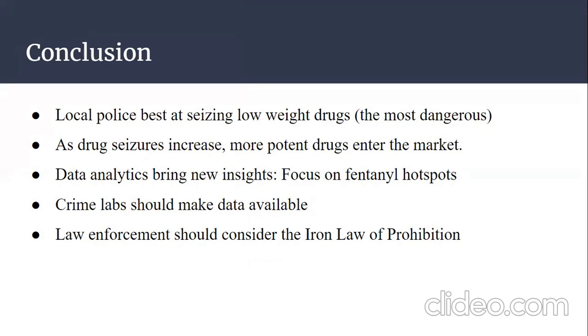Moving on to the big picture, we also think that data analytics could bring new insights into the drug fight. The crime lab should make more data available for analysts, so we could help in fighting the drug fight. So that's all for our presentation.